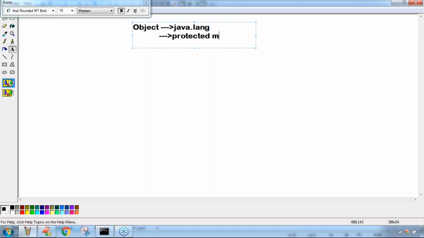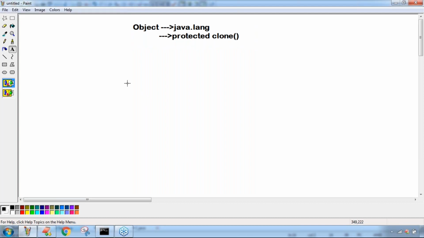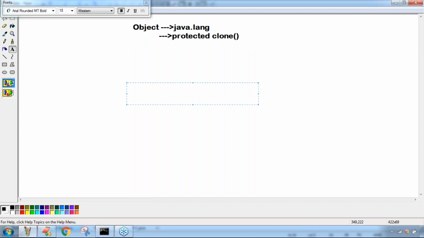Now the Dog class and Test class are present outside the package, in the default package.